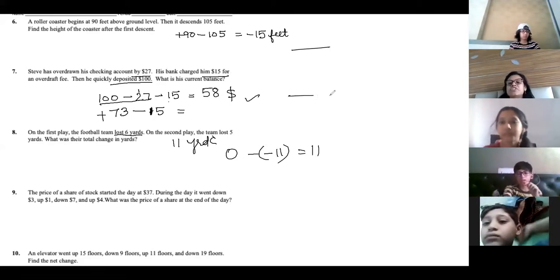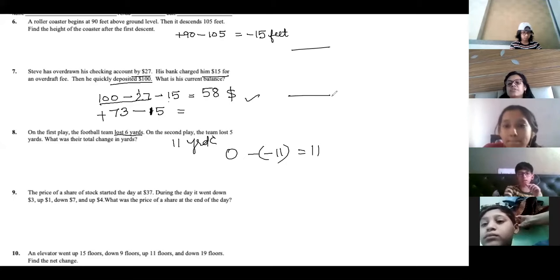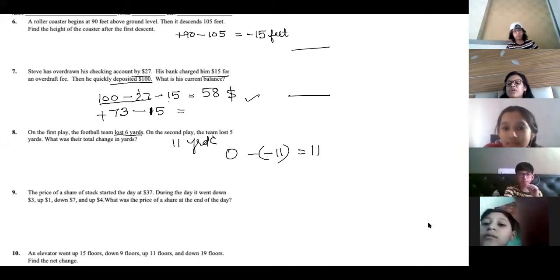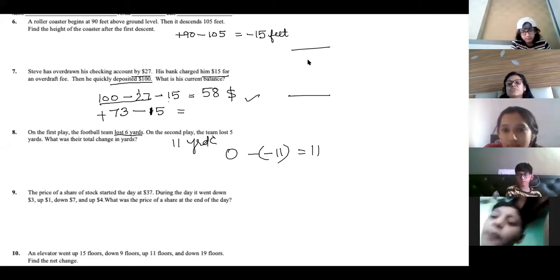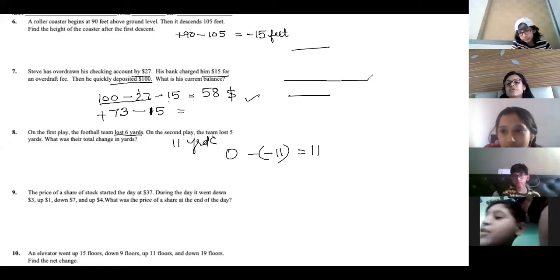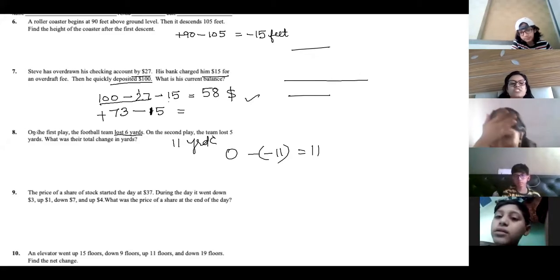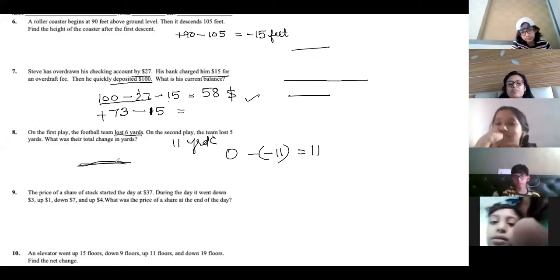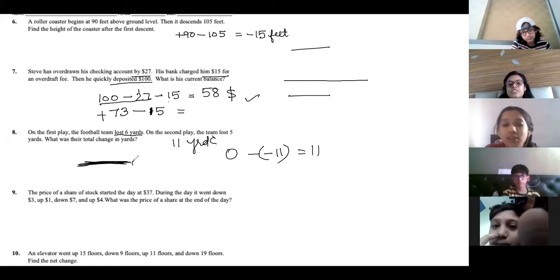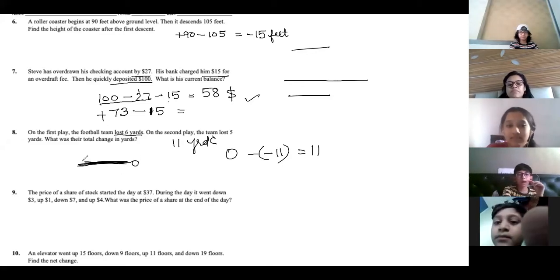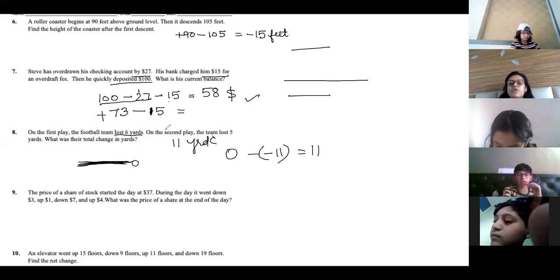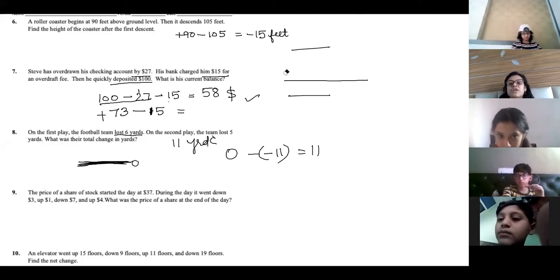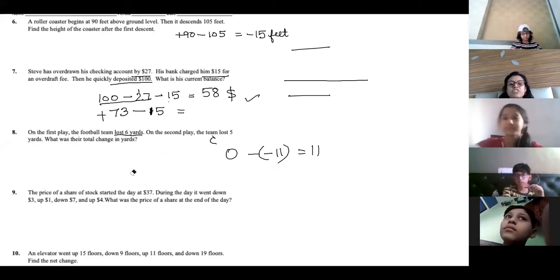Ma'am, I am not understanding what you are saying, ma'am. See, temperature, ma'am. I also did not understand the 8th question. Yes. So why did you write 0? Because on the first day 0 was our baseline, right? Baseline 0 is like the X reference axis, right? But ma'am, in the first play only they lost 6 yards. Just saying. Okay. I don't remember this question. Leave that question if you're getting confused. I will explain with the temperature questions. We did it yesterday. I'm doing it again.